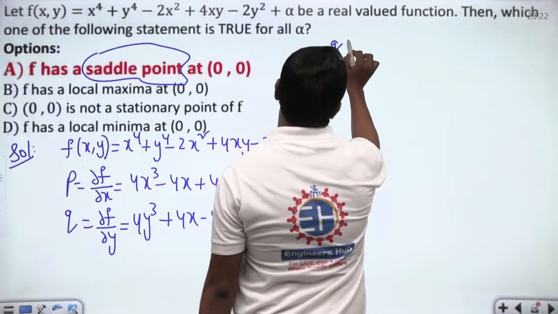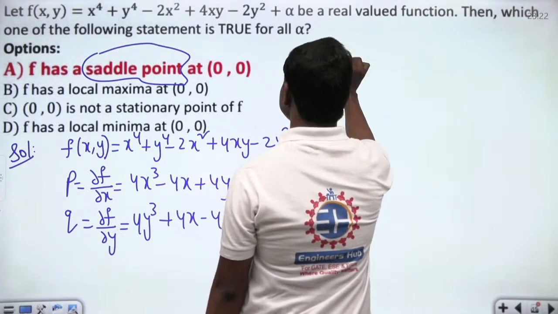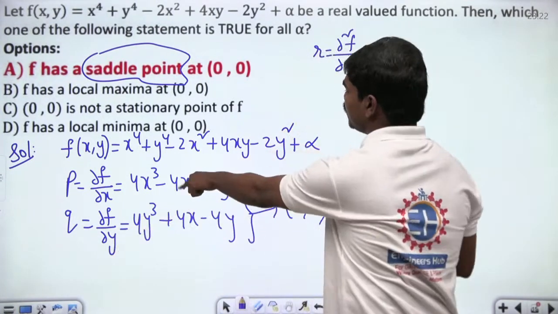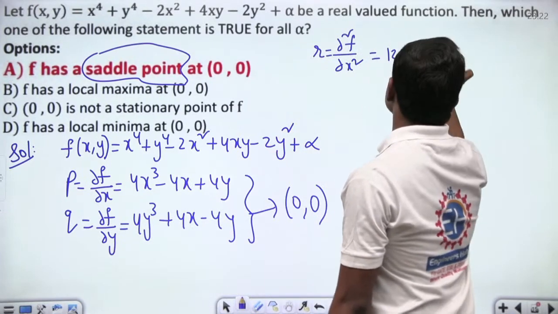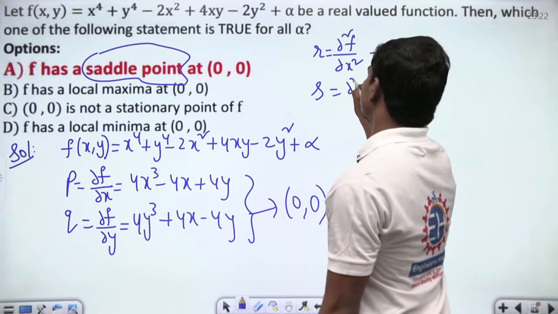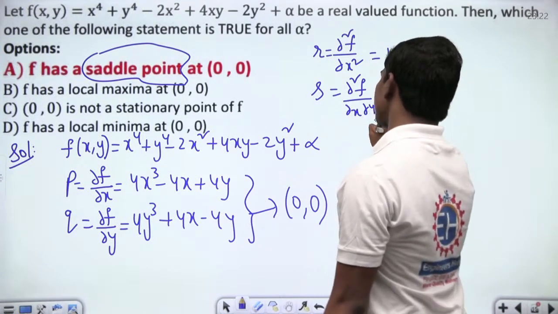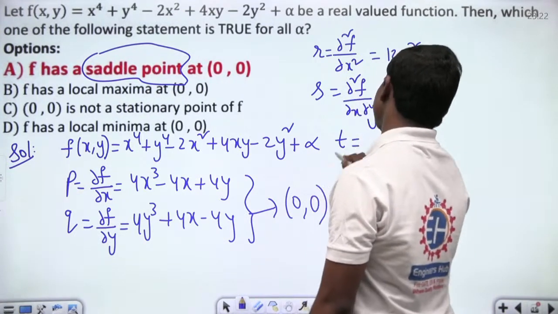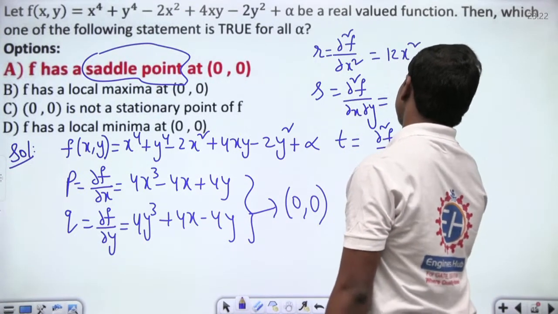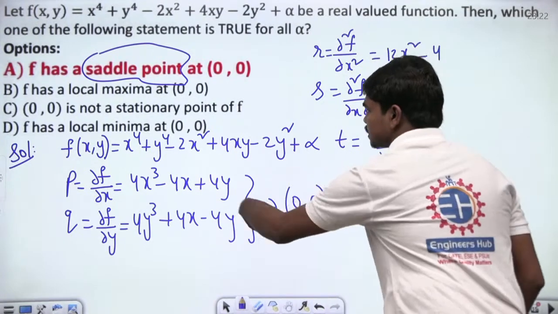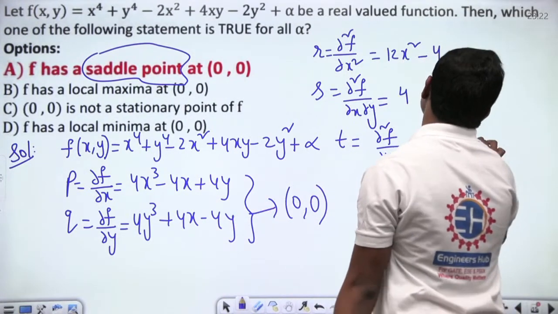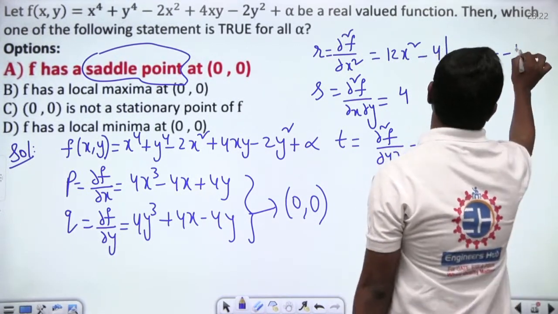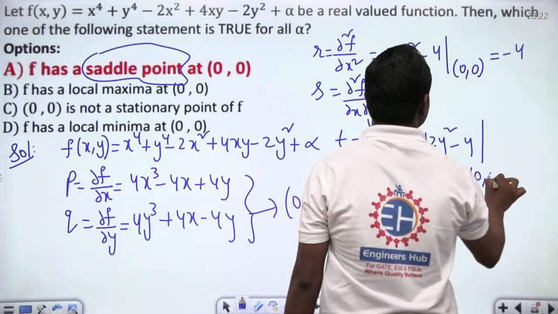Now let us write r, which is dou square f by dou x square. If you differentiate this partially with respect to x once again you will get 12x square minus 4, correct? Similarly s, which is dou square f by dou x dou y, which means if you differentiate this partially with respect to x, again you have 4, and t is nothing but dou square f by dou y square. Let us calculate these values. If you partially differentiate again, we get 12y square minus 4. If you calculate these values at the stationary point, r is minus 4, s is 4, and t at 0 comma 0 is also minus 4.